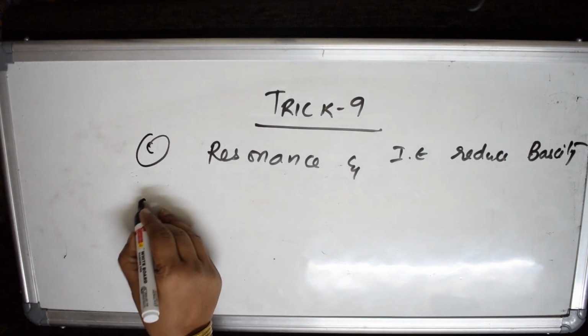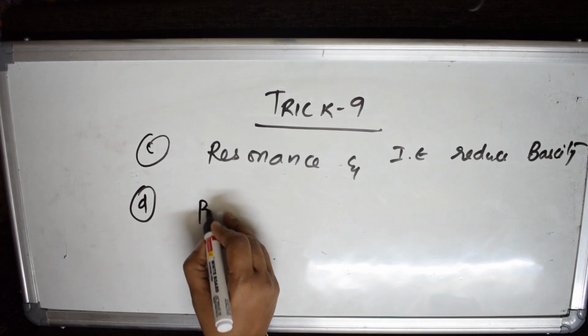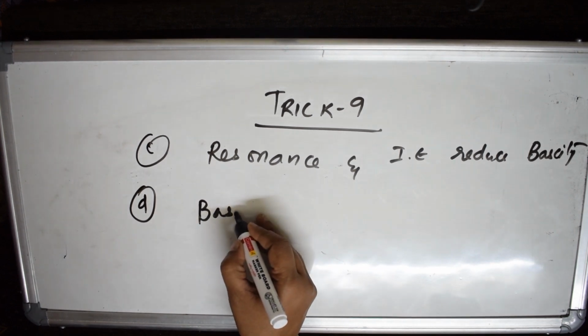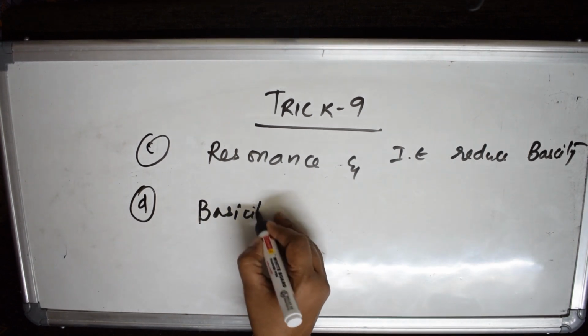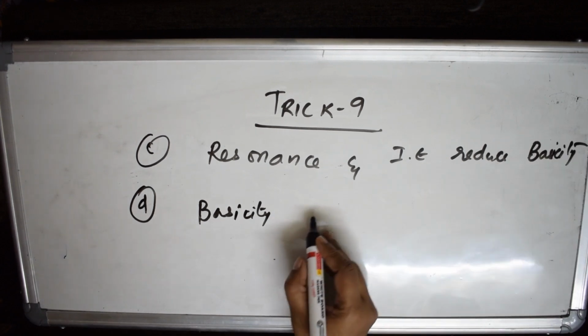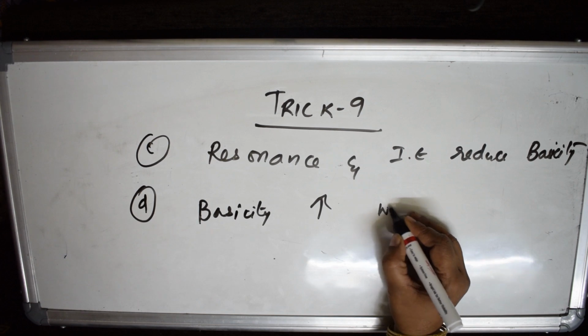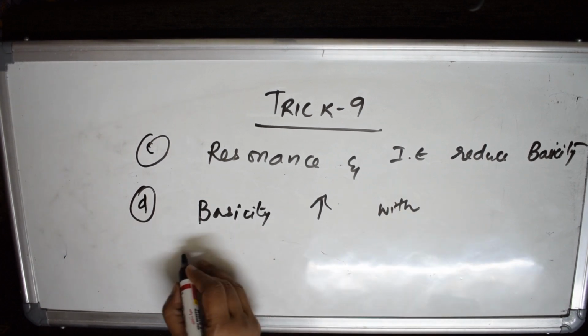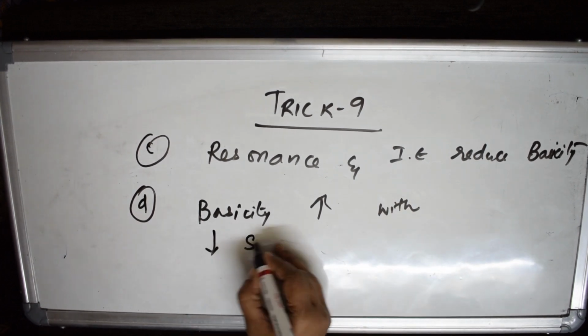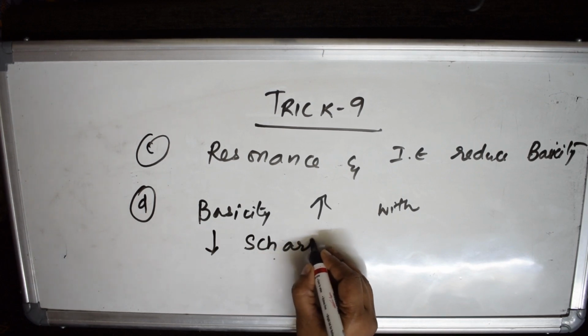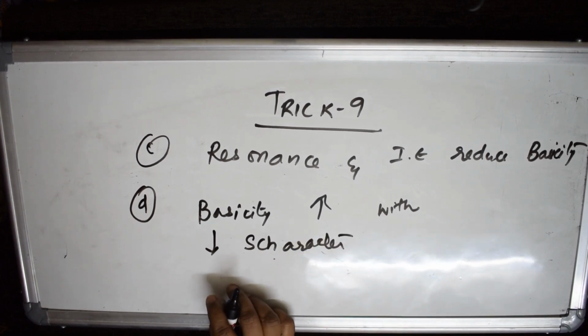Next important thing: basicity increases with decreasing s character. Remember, this is one more concept.